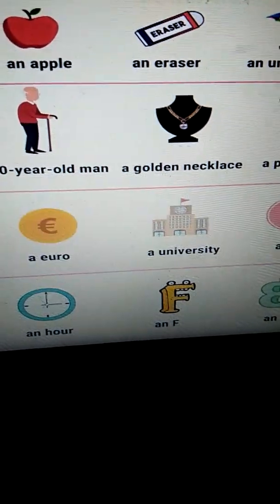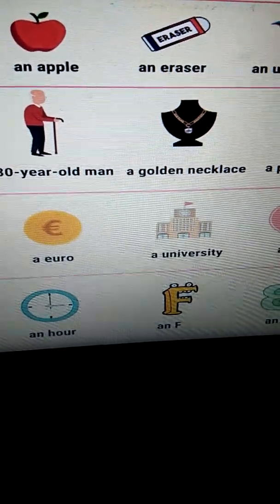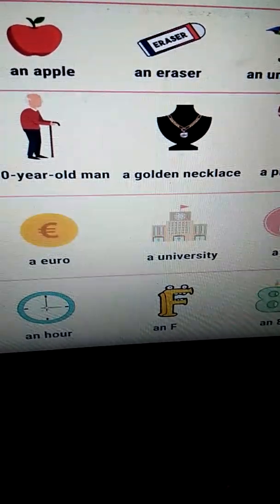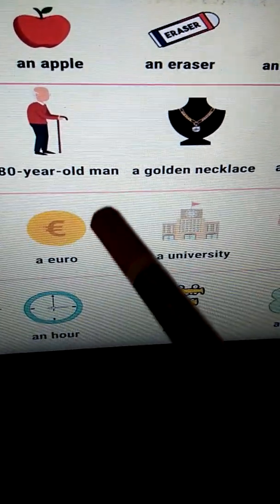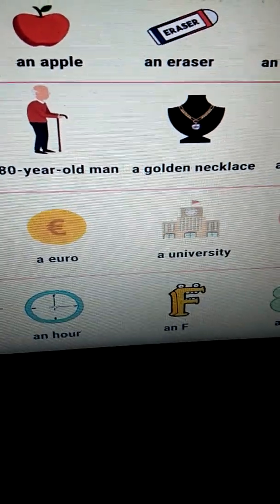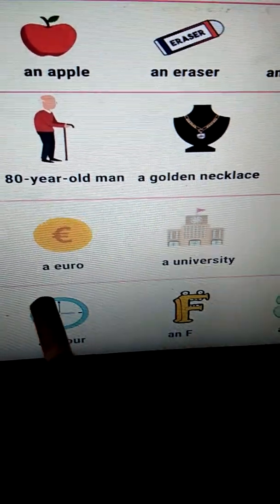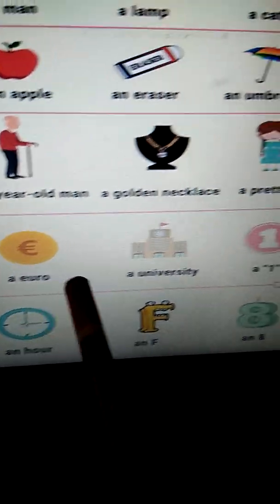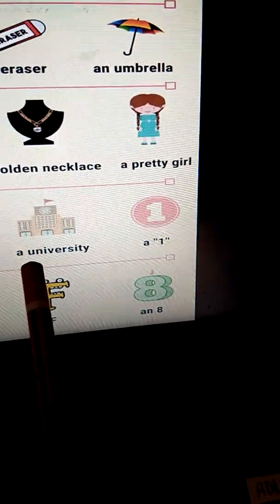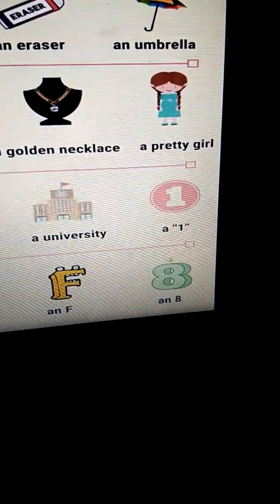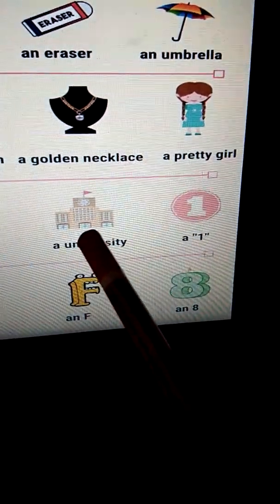Euro. What is the spelling of U? Y-O-U, right? So when we say U, we start with Y. When I say euro, even if it is starting with E, the pronunciation is that of Y. U, Y-O-U. That is why we put a. Again, university. U is a vowel, but in university, again Y-O-U. Y is a consonant, so we are putting a.